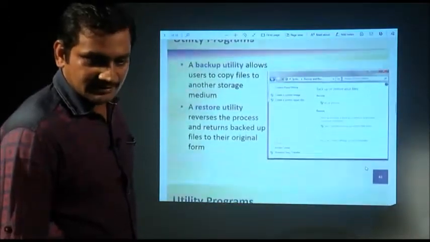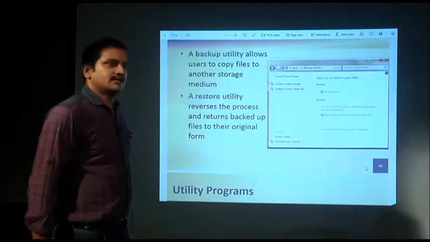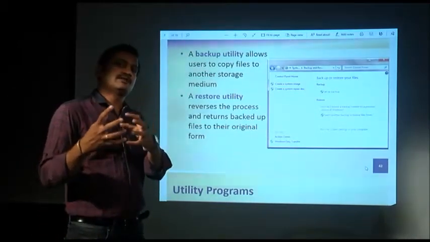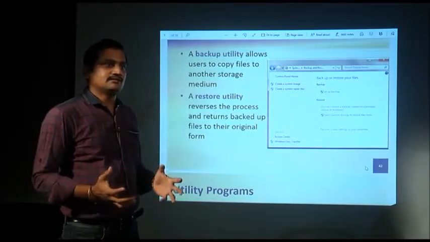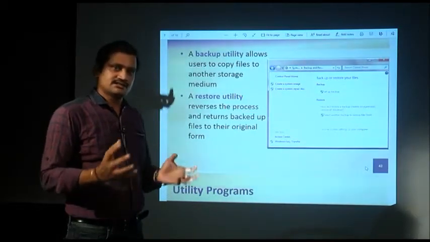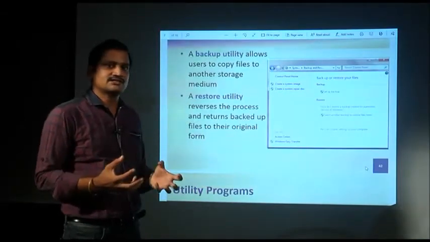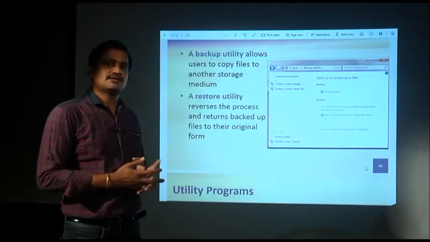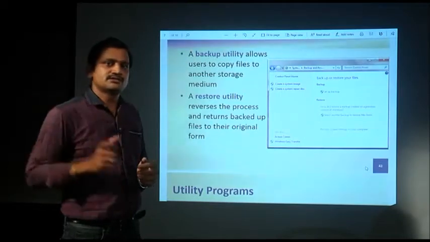the backup utility. Backup utility is most important. Backup utility means whenever you are working on a system, you need to back up the system. We need some important files and programs to be backed up. Why do you need to back up? Because it may happen sometimes that your system may crash. Okay, you are working on a system, maybe the disk crashes, or maybe some part of the system crashes, due to which you may lose all your important files or all your important programs or applications. So what you need to do, you need to keep a backup of your system.